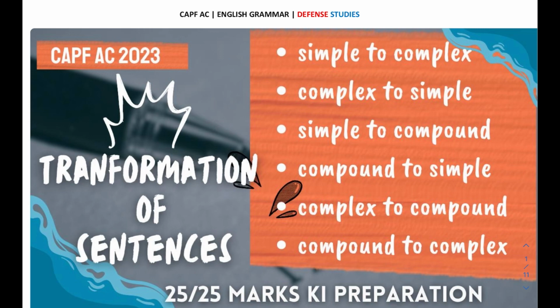One important thing which was left is the transformation of sentences. In the transformation of sentences, there are basically 5 types: simple to complex, complex to simple, simple to compound, compound to simple, and complex to compound and compound to complex. So there will be multiple videos in this series, around 4 to 5 videos, and in today's video we will be talking about this topic, simple